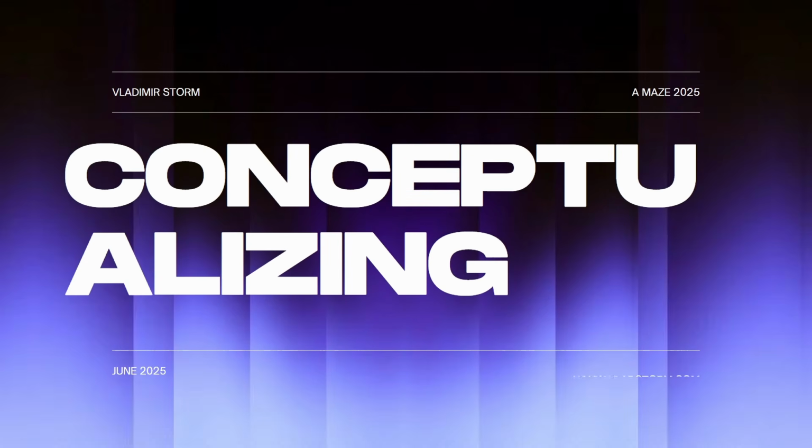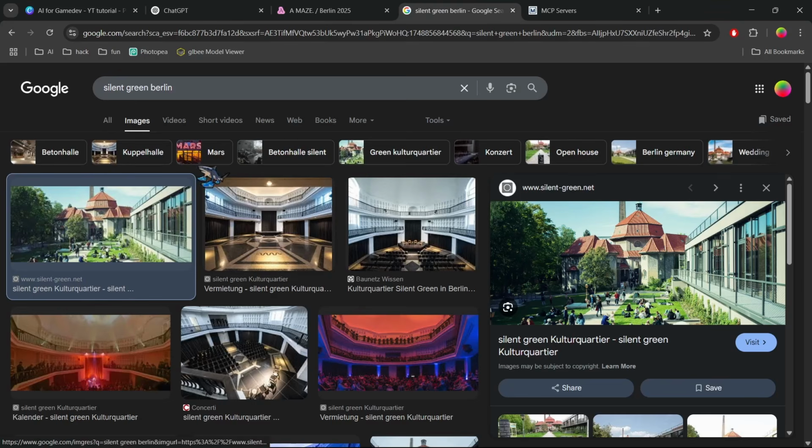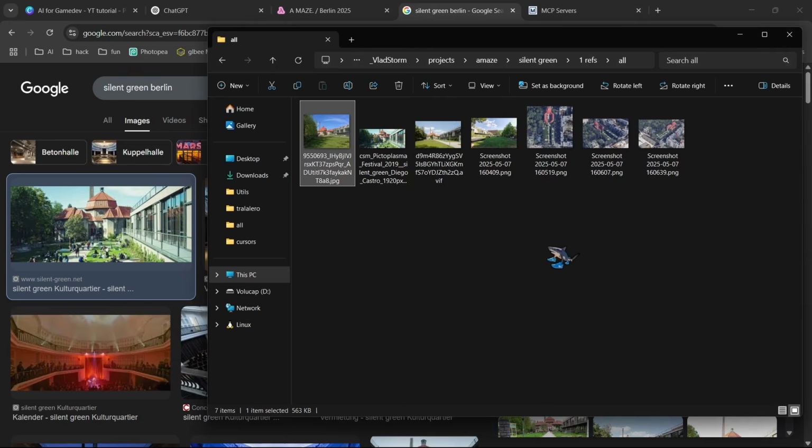Okay, let's get started. So the first step is conceptualizing. When I was thinking what type of game to create, originally I made this game for the workshop at this cool festival called Amaze. And this festival was happening at the location called Silent Green in Berlin. It's a former crematorium. And I decided to make the game about a player running in that space, because it would be cool for participants to see the familiar location where the workshop was actually taking place.